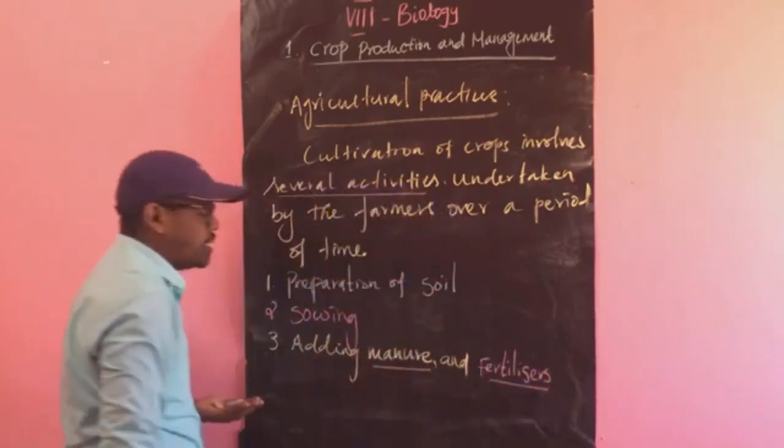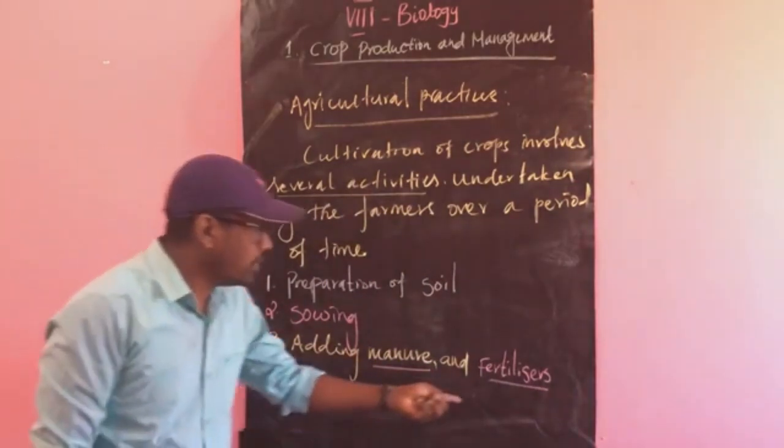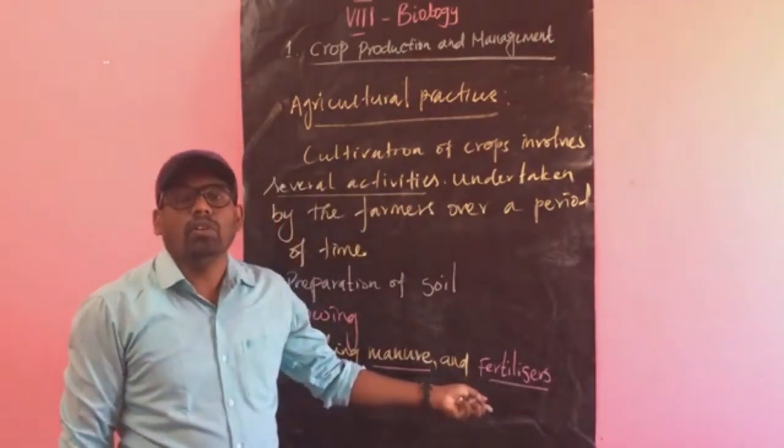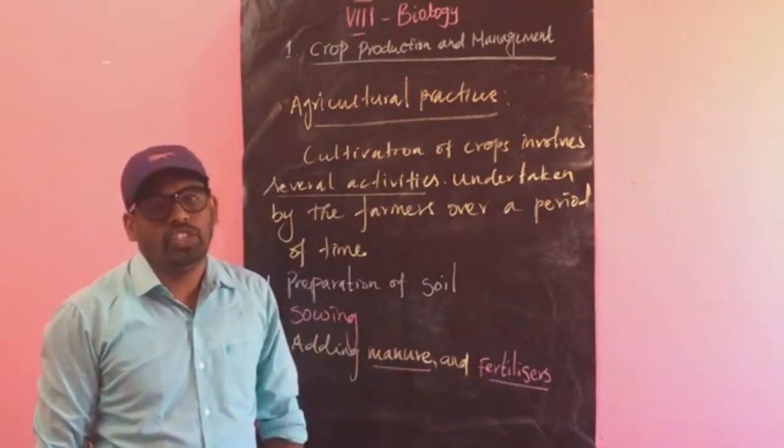What is manure in Tamil? You call it uram, no? That is manure. Fertilizer is also an inorganic substance but made artificially.